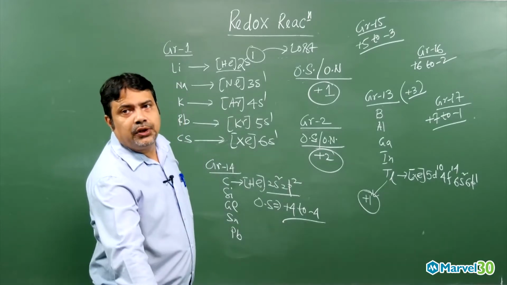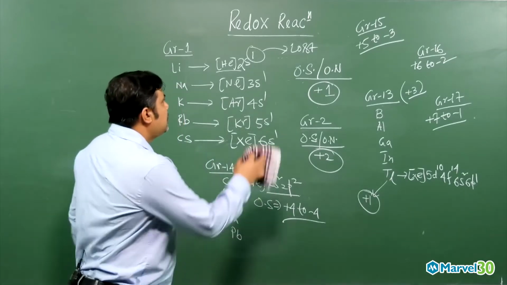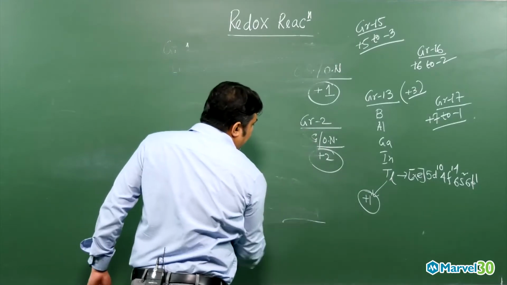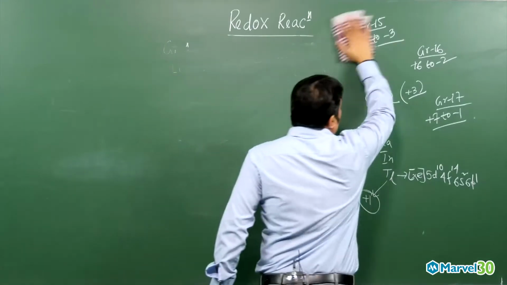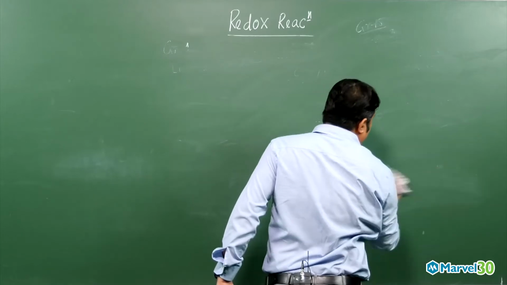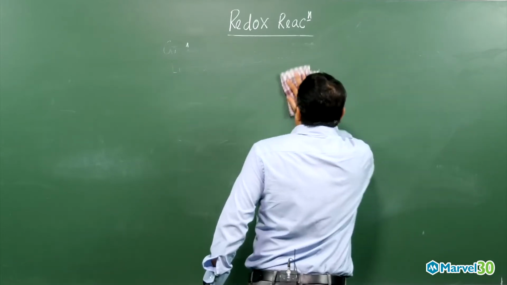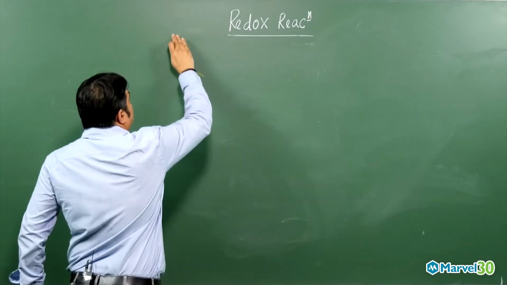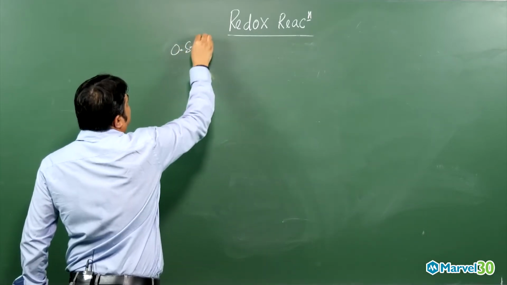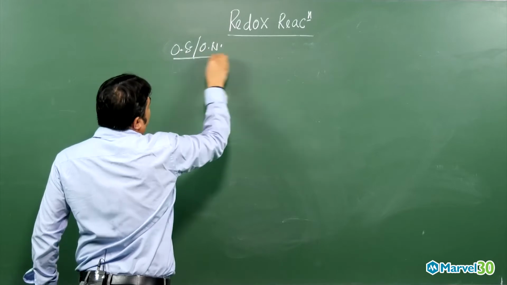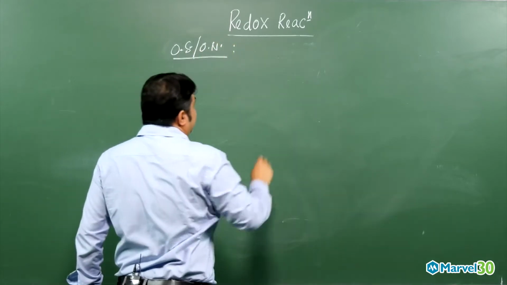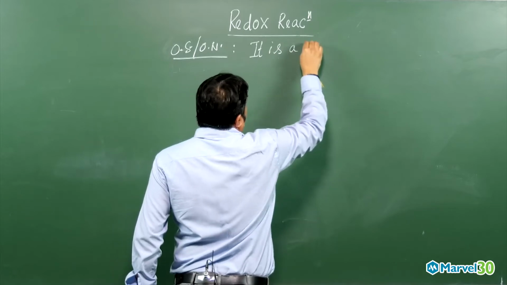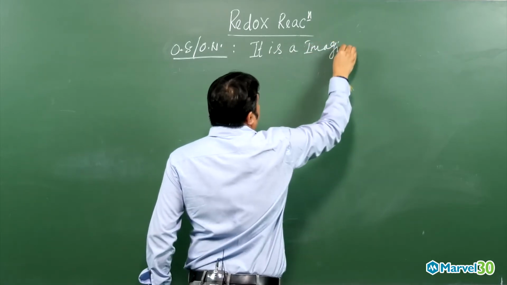Another way we can define the oxidation state. So what is that? Oxidation state can be defined in another way. Once you understand these things, look at how the oxidation state can be defined. OS means oxidation state or oxidation number, whatever you call it. The oxidation number is an imaginary number.